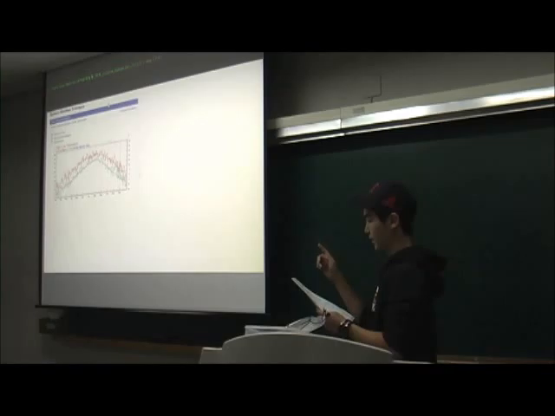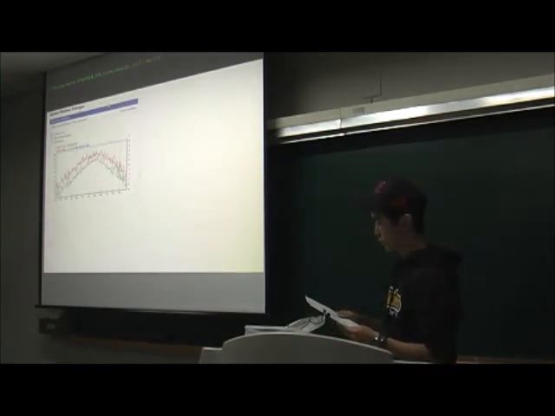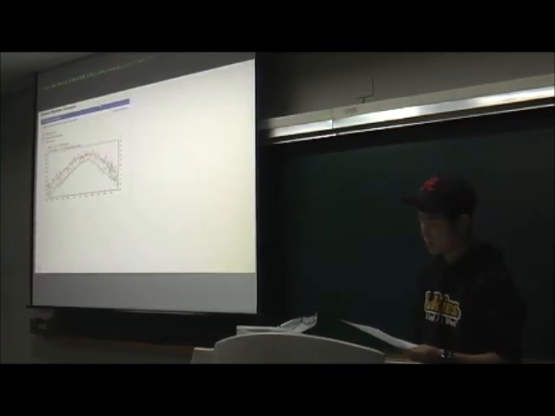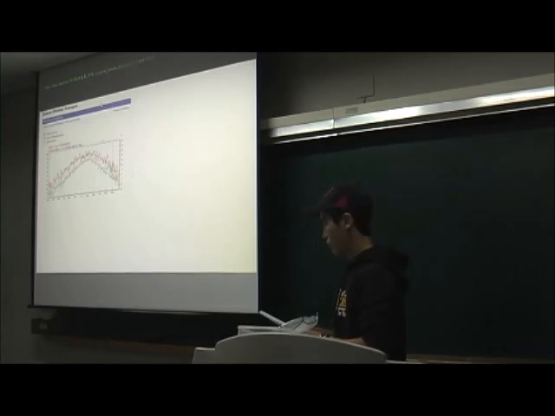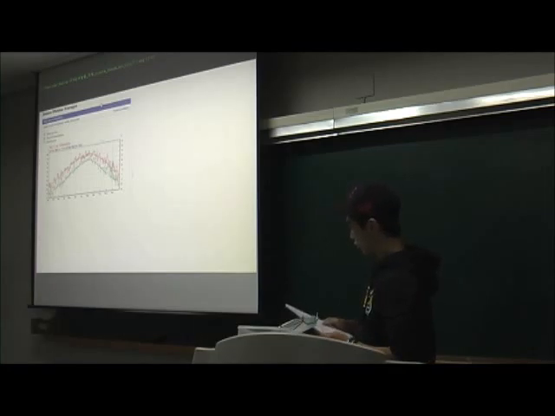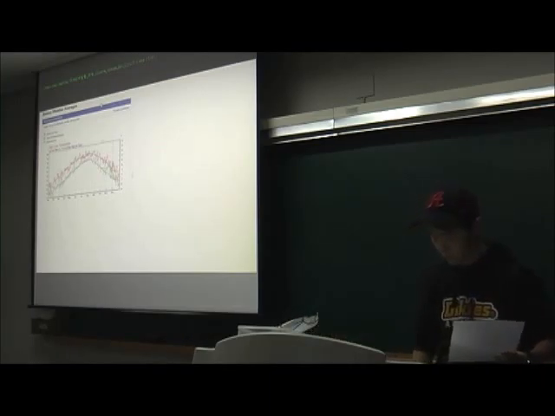Let's see this graph. This graph shows the high and low temperature of Korea in 2010 and the average temperature. The red one is the high temperature, the green one is the low temperature, and the blue one is the average temperature. As you can see, in January and February, the first section, the temperature is much lower than the average temperature. Many scientists say that it is caused by global warming.